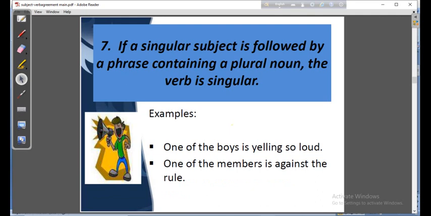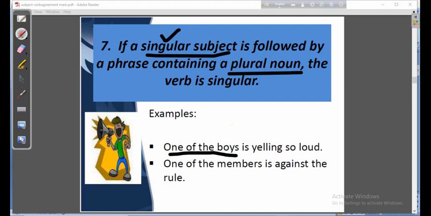If a singular subject is followed by a phrase containing a plural noun, the verb is singular. Look, a singular subject is followed by a phrase containing a plural noun, and then the verb will be singular because our subject is singular. Suppose one of the boys.